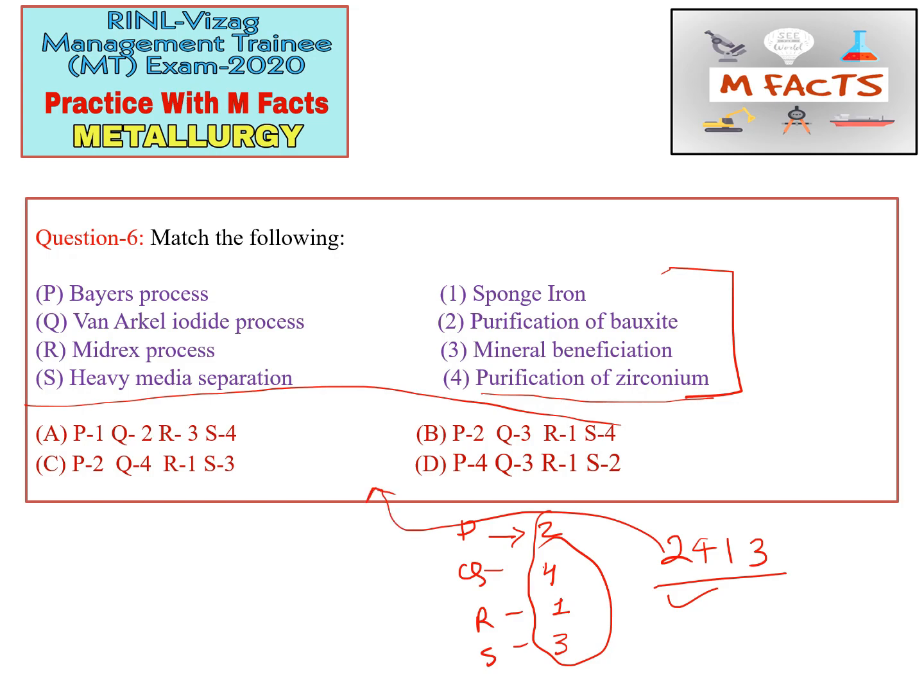So 2413, the option C is correct for this question. The one alkyl iodide process is also used for the purification of titanium.